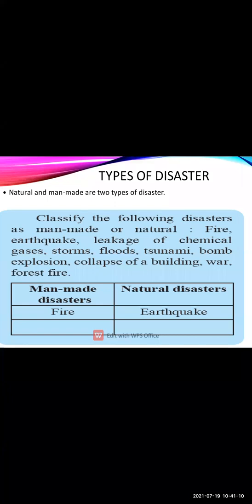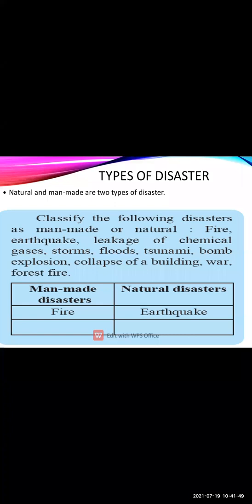Students, here is one activity in the textbook, page number 27. Classify the following disasters as man-made or natural. You have to classify whether the given disaster is of which type. Fire is a man-made disaster, earthquake is a natural disaster, then leakage of chemical gases will again be a man-made disaster. Storms will be natural disasters. Floods will be natural disasters. Tsunami will also be a natural disaster.